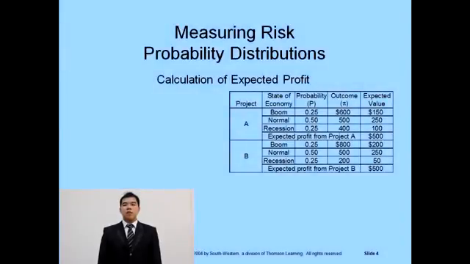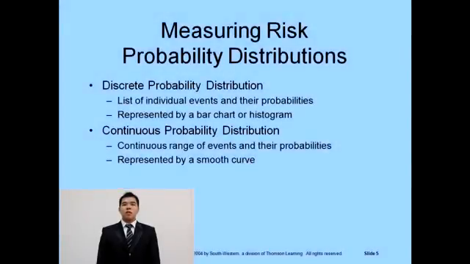There are three possible states of the economy: the boom, normal, or the recession economy. We can calculate the expected value by multiplying the probability with the outcome. After that, we can get the expected profit by adding the expected value from each probability. We then obtain the discrete probability distribution, which is a list of individual events and their probabilities and is represented by a bar chart or a histogram.